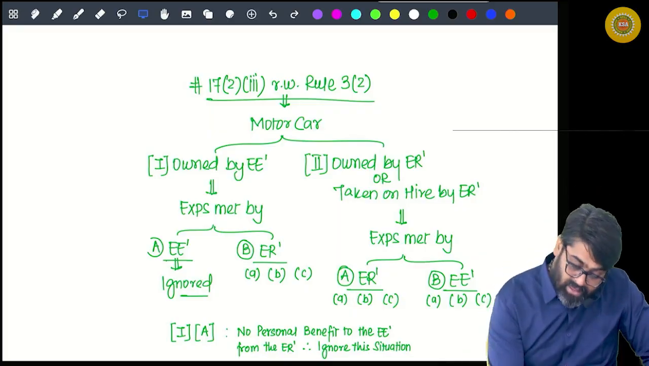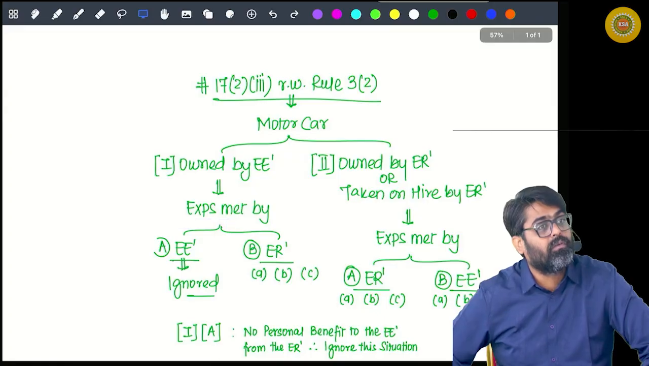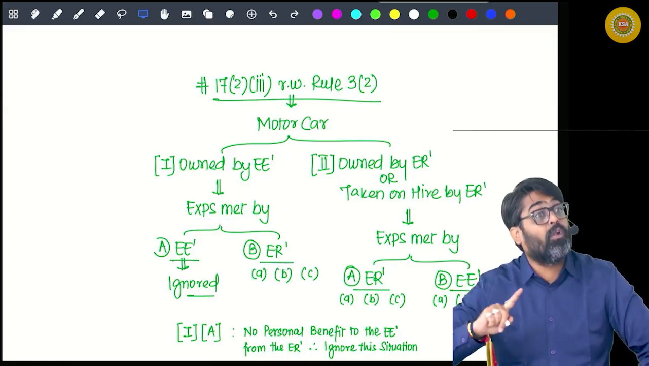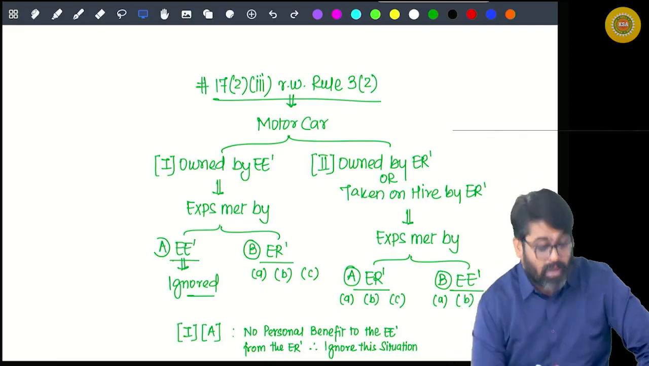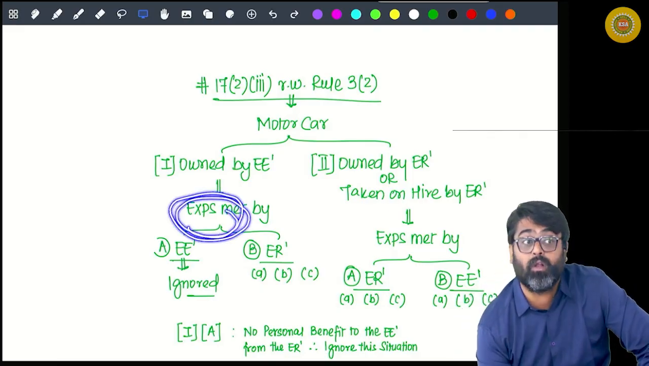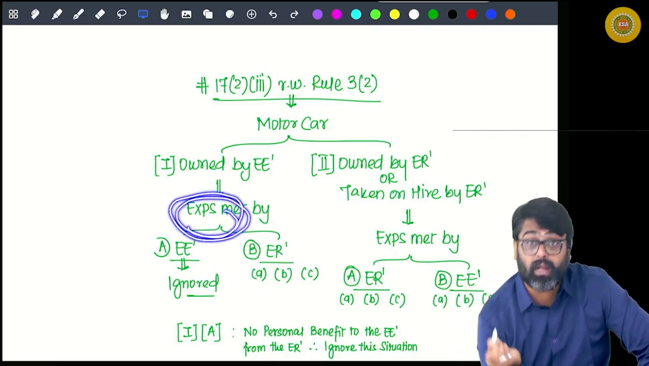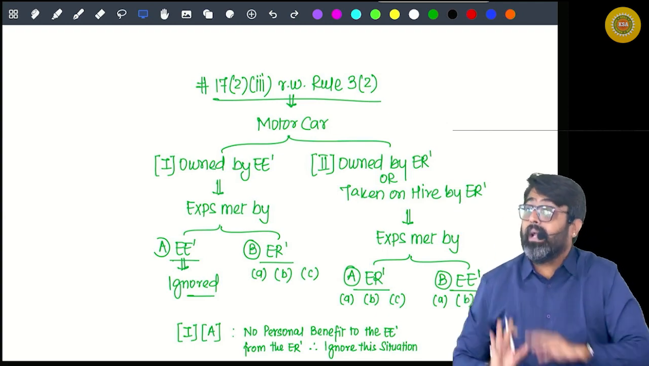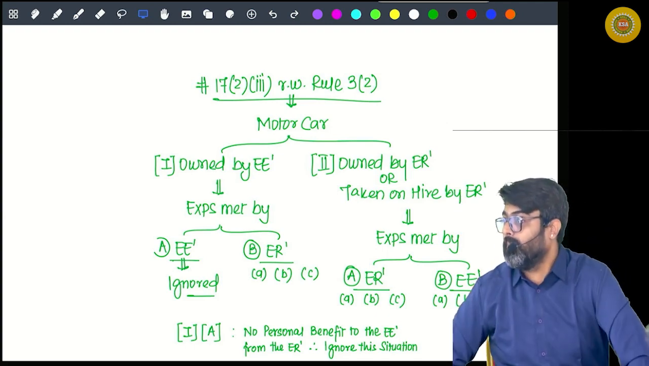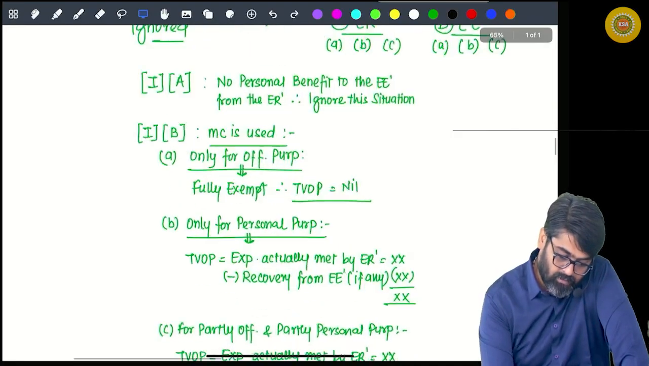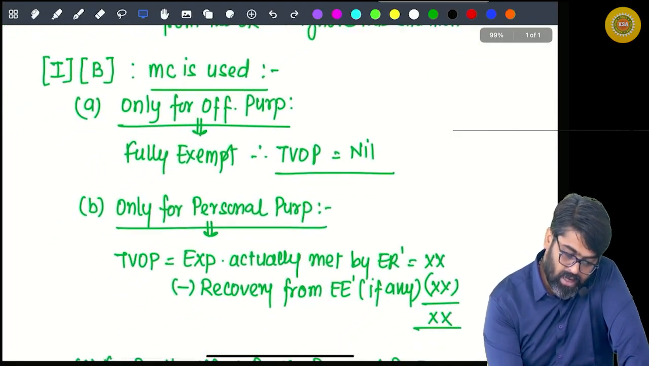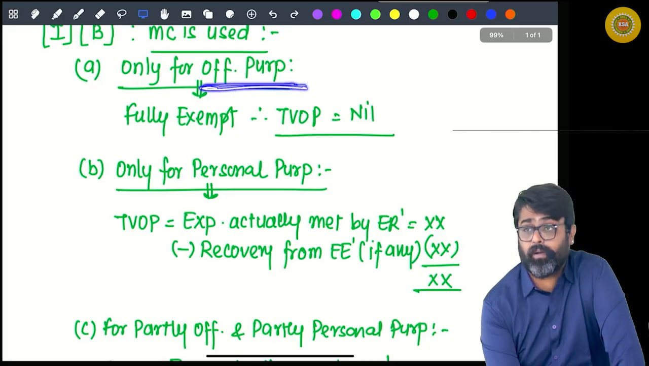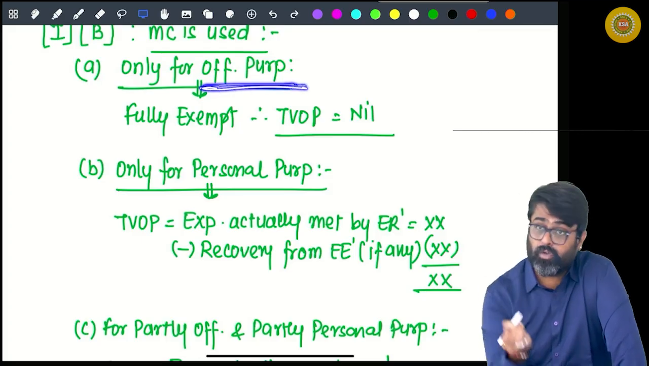But what if the car is driven by a driver and along with the running and maintenance expense, the employer is also paying for the driver? So now this running and maintenance expense will also include the driver's expense. Getting my point? Entire amount is your benefit.